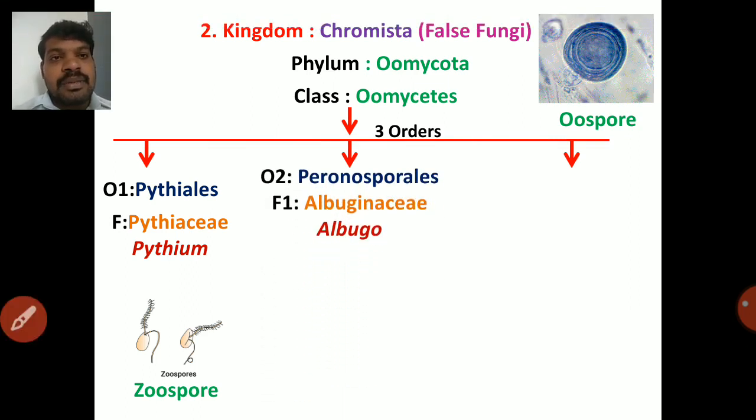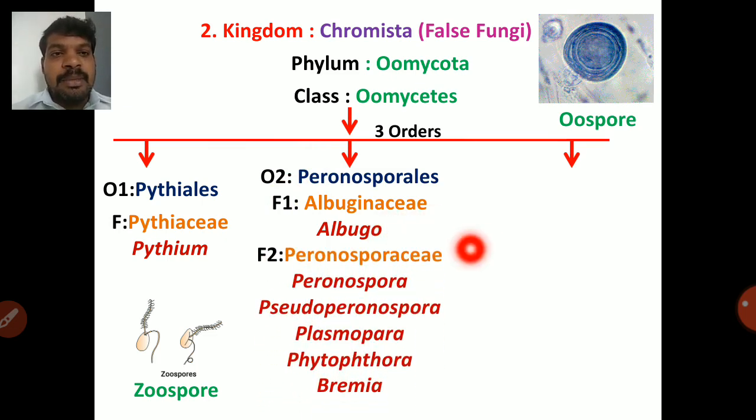So next one is Peronosporales. Order 2 is Peronosporales. Family 1 is Albuginaceae. Albuginaceae contains Albugo. Albugo causes white blister of amaranthus. Next is family 2, Peronosporaceae. Peronosporaceae contains Peronospora and Pseudoperonospora. Pseudoperonospora causes downy mildew of cucurbits. Plasmopara causes downy mildew of grapes.